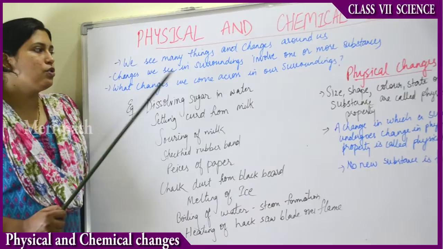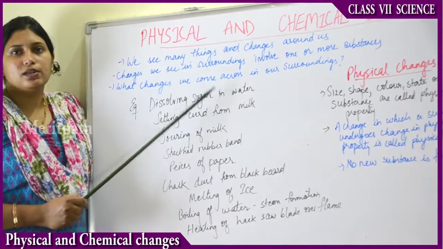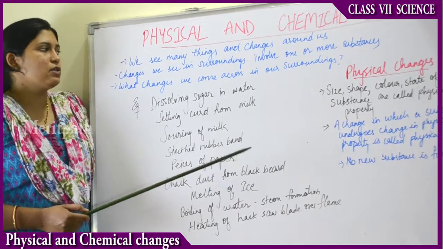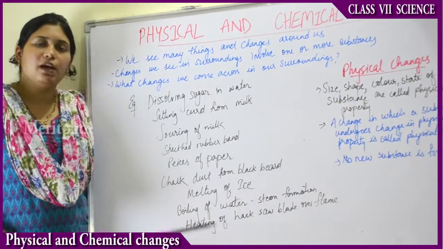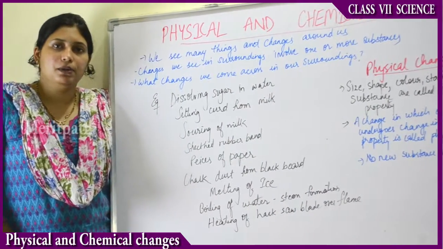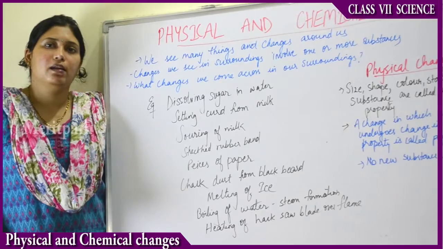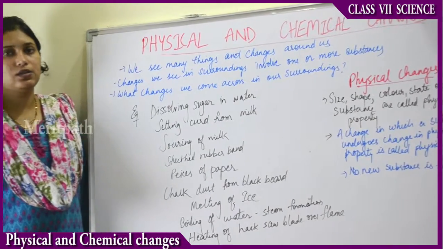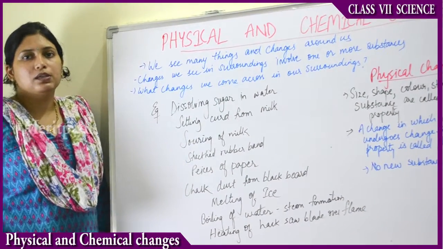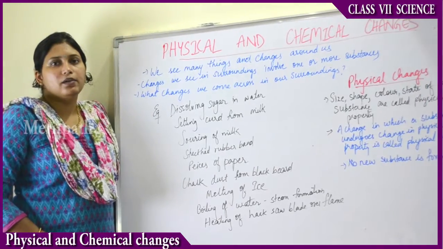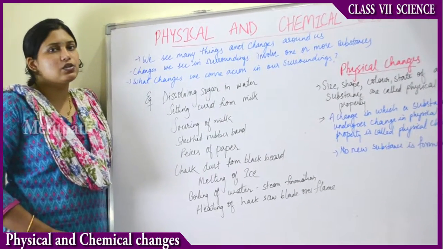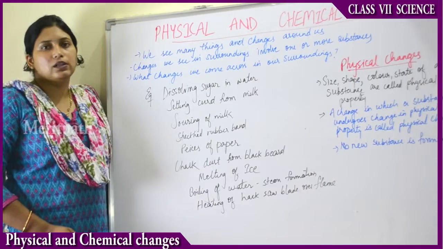Around us, the changes we see in our surroundings involve one or more than one substances. So what changes do we come across in our surroundings? For example, suppose your mother asks you to prepare lemon juice, you mix sugar in the water and lemon. The sugar dissolves and changes its state, right? You can no longer see the sugar crystal.